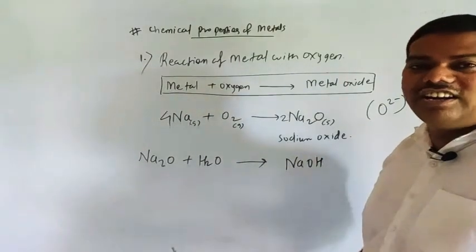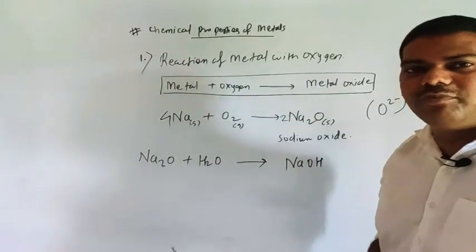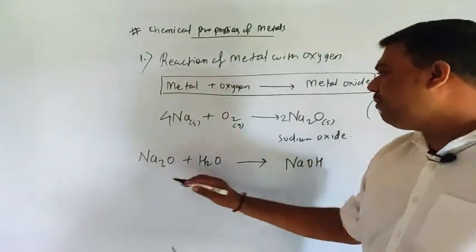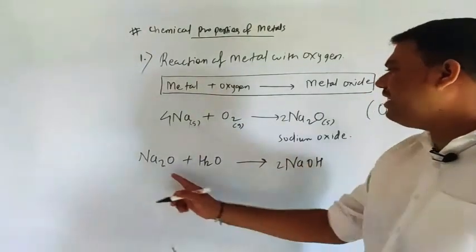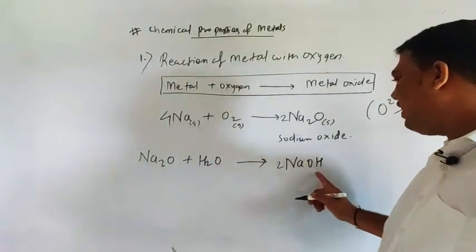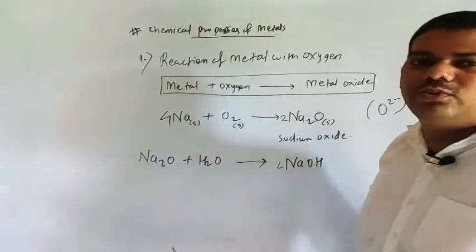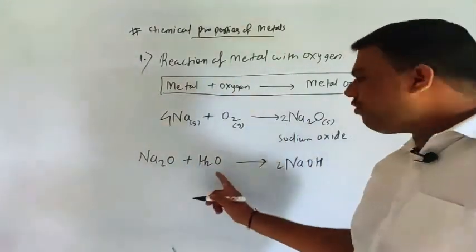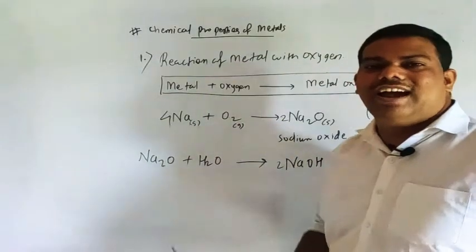We already discussed this in our periodic classification of elements. Understood? So our next work is to balance this reaction. We can balance 2Na, here also 2Na. See hydrogen 2, yes, hydrogen 2 and oxygen also 2. Understood? So whenever a basic oxide is dissolved in water, you will get metal hydroxide.